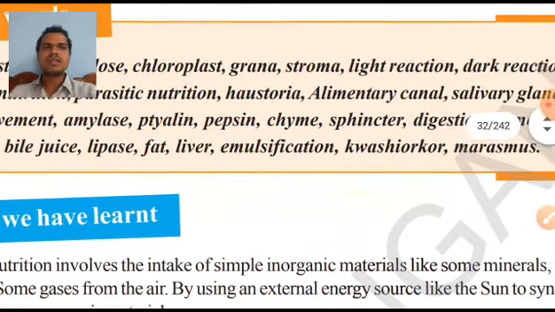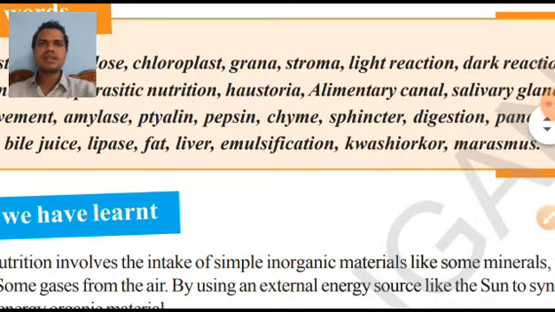Now the next one is marasmus. Now what is the meaning of marasmus? Marasmus is a protein calorie deficiency disease. In marasmus, the children will look like a skeleton. All their body mass will decrease, with poor muscle development; they are lean and weak. They have diarrhea and their body development will stop.